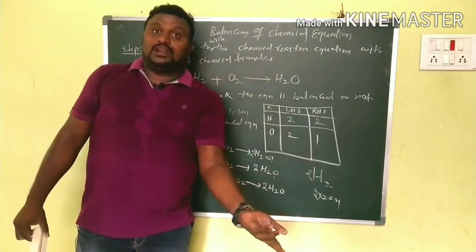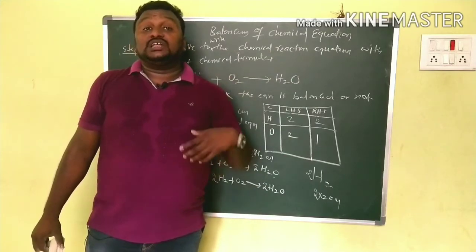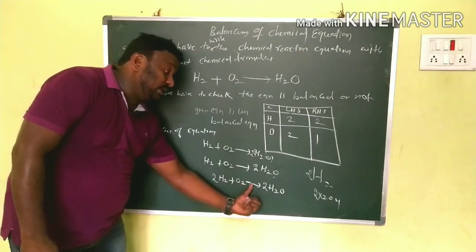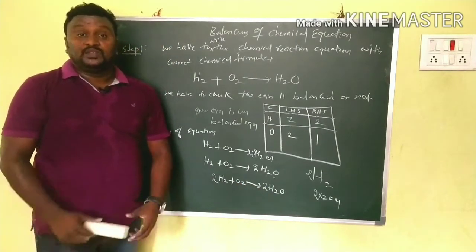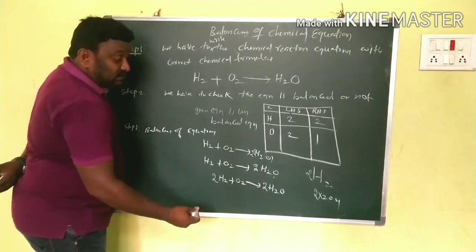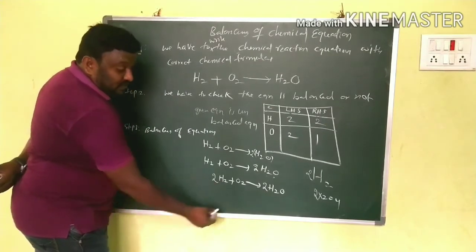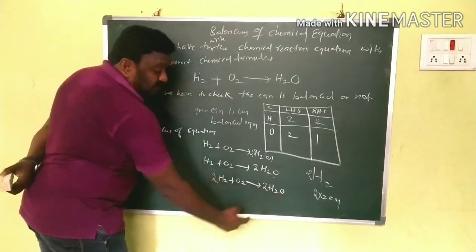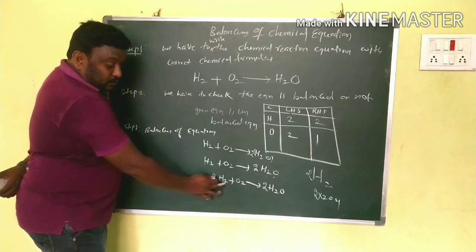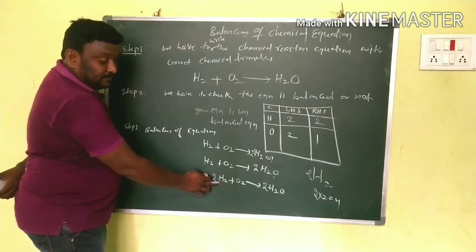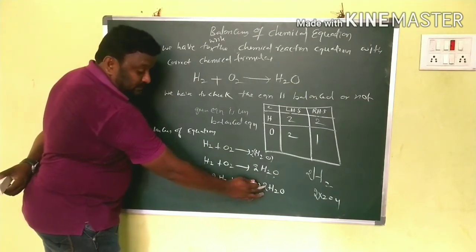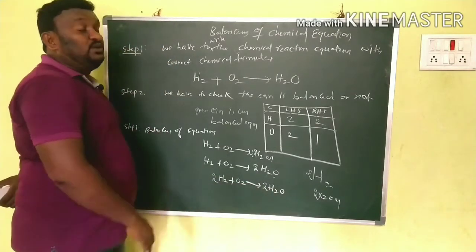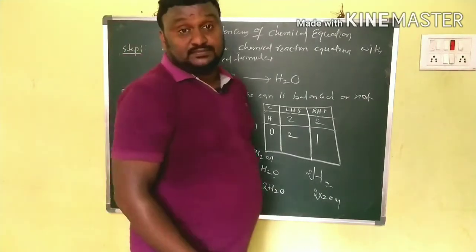Again, to equalize the hydrogen on both sides, I am writing 2 into H2 plus O2 gives rise to 2H2O. Now we check: 2 into 2, 4 hydrogens here, and here 4. Here 2 oxygens, and here 2 into 1, 2 oxygen atoms. So now the equation is balanced.